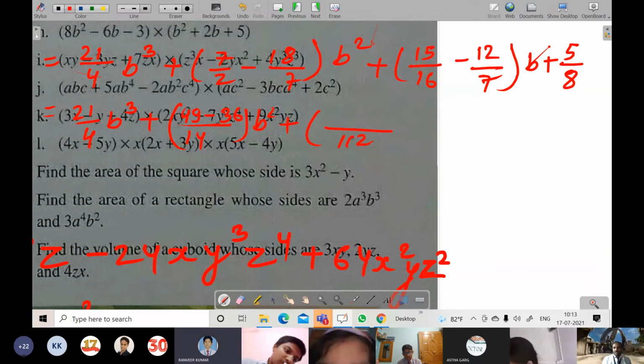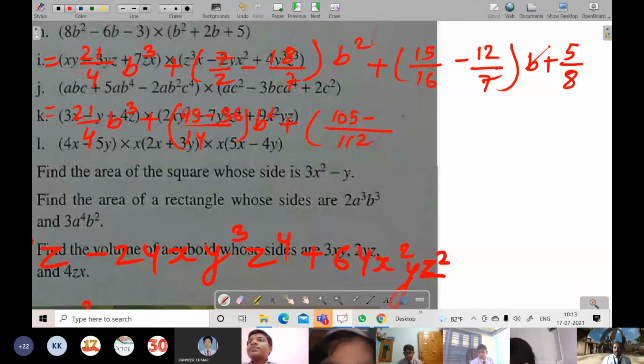16 sevens, it will become 7 sixes are 112. 112 divided by 16 will become 7. 15 sevens are 105, and then minus 16 into 12, how much will it become? 12 sixes are 72, carry 7, and 12 ones are 12 and 7 is 19, so 192. So here it will be minus, plus 5 by 8.